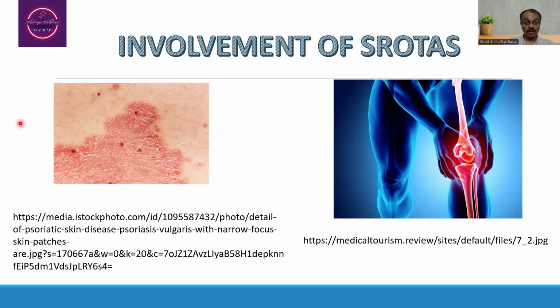Involvement of Srotas here. So in this situation, as we have said earlier, with rasa and rakta dhatu affliction, we may suspect rasa as well as raktavaha Srotas affliction. The treatment of rasa and raktavaha Srotas is comparatively easy when you think about joint pain, wherein we are going to suspect asthi as well as majjavaha Srotas affliction, which requires a much more intense line of treatment when you compare it with rasa and raktavaha Srotas affliction.